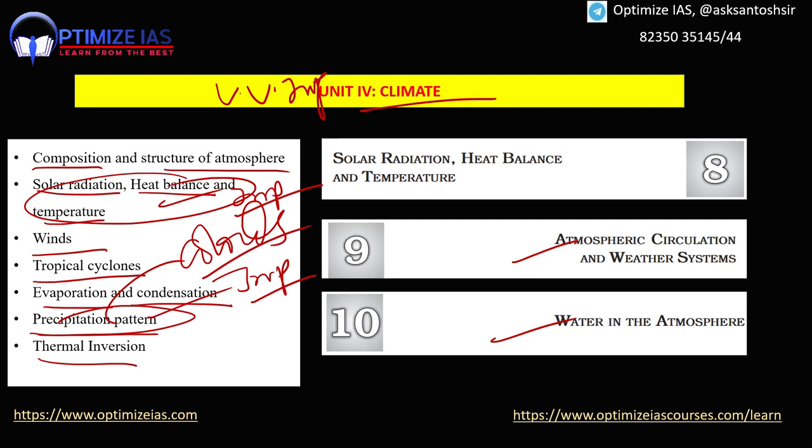So questions are coming on this chapter. This chapter is the most important chapter. I would like to request, read each and every line of this chapter, because questions are getting framed from each and every line. These are just important themes I have given you, but to be very frank, this entire chapter is very important. Particularly, guys, thermal inversion is now becoming very popular. A lot of times in current affairs, the thermal inversion topic is there in terms of the pollution problem during the winter.